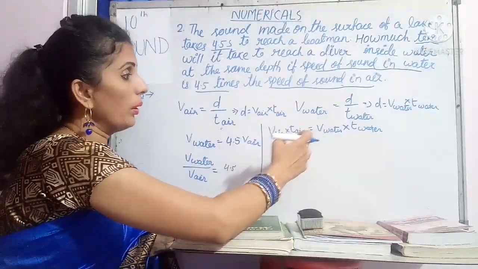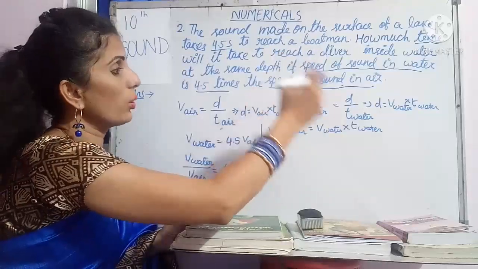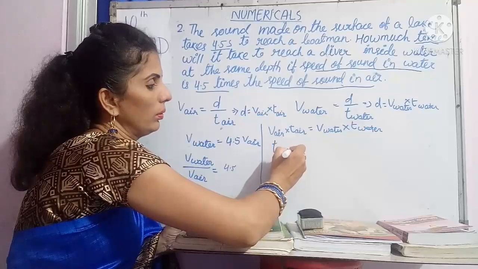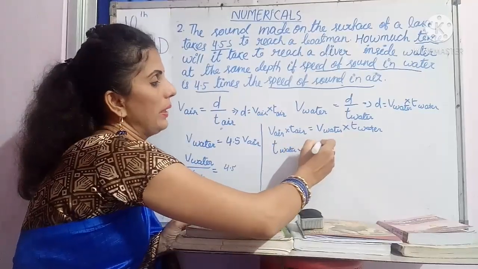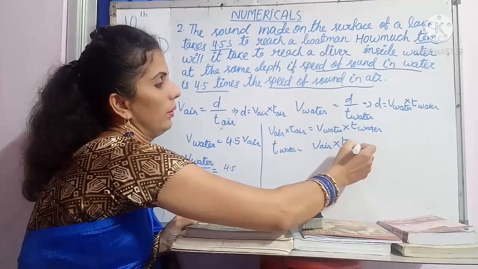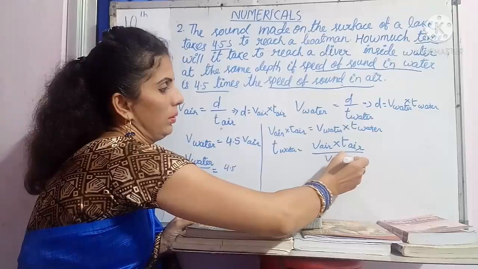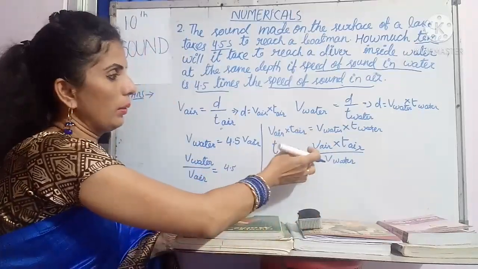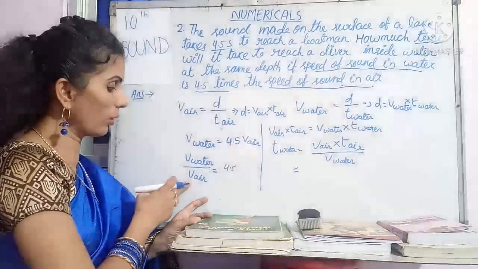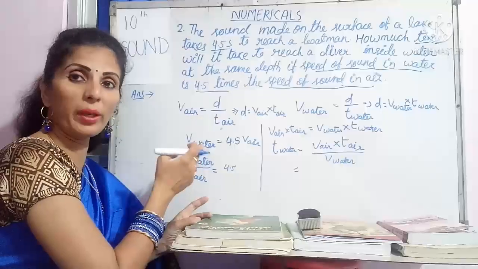Now we have to find out the question mark, that is, the time taken inside the water, T water. So T water is equal to V air into T air by V water. As you know, here I have taken V water by V air as 4.5. So V air by V water is 1 by 4.5.